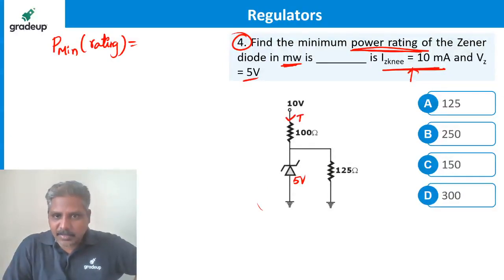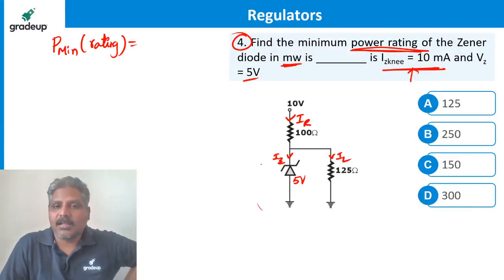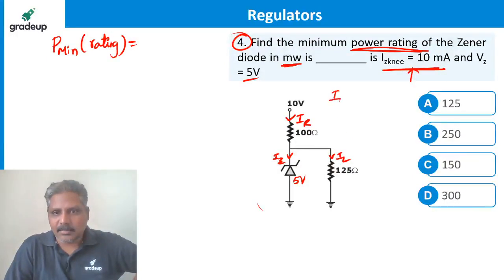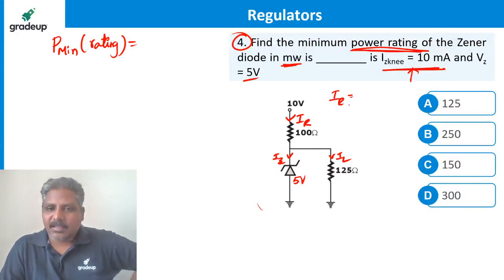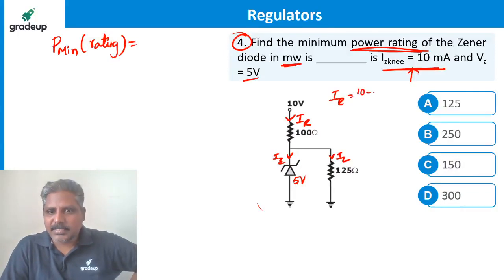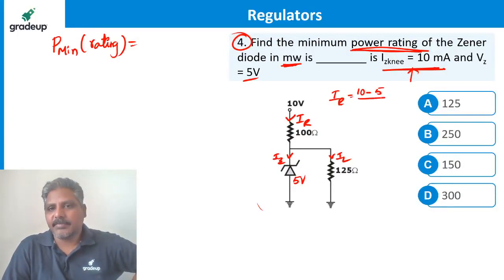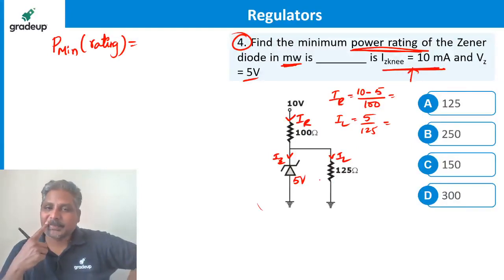Current flowing here, let me call it IR. Current flowing here, IL. Current flowing here, IZ. Let's find the currents first. IR is equal to (10 minus 5) divided by 100. IL is equal to 5 divided by 125. And IZ is 10 milliamperes, given, of course.